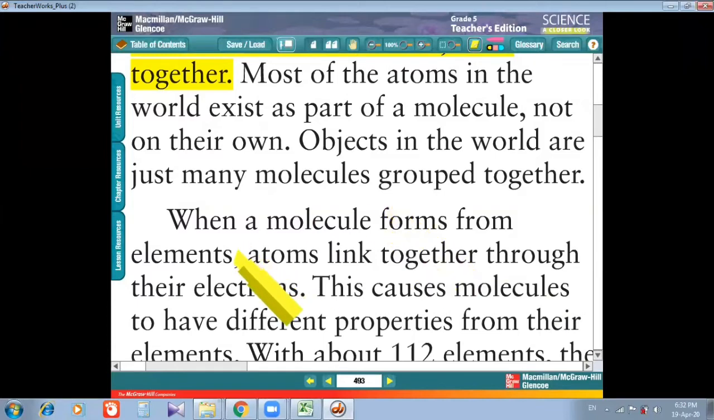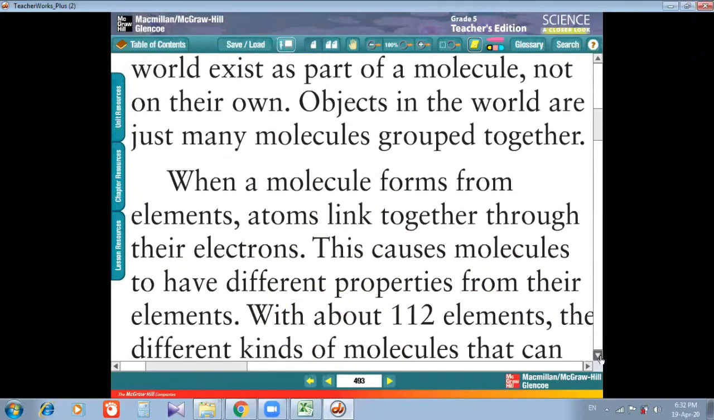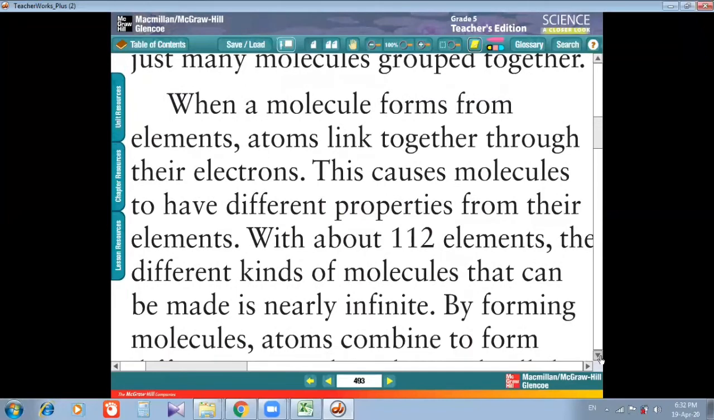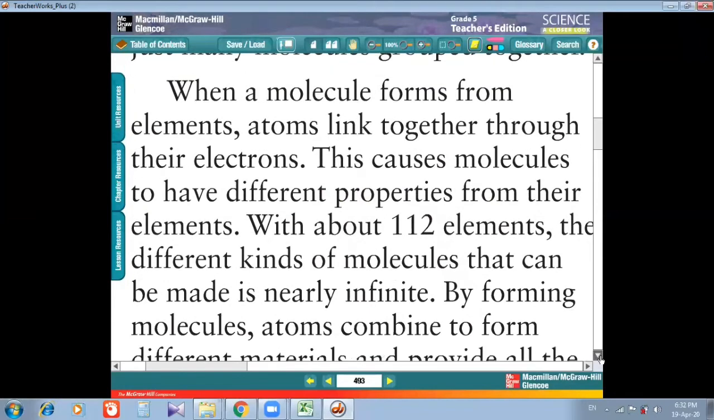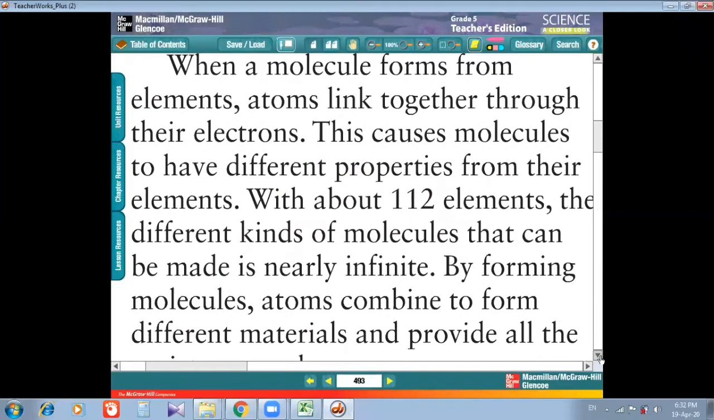When a molecule forms from elements, atoms link together through their electrons. Now, when molecules are formed, how are they linked with each other? They are linked because of the electrons. They share the electrons. That's why they are linked together. This causes molecules to have different properties from the elements. Now, what happens when the electrons are shared? Molecules are formed. Now these molecules have different properties than their own elements. When the molecule is formed, it has its own properties other than its elements.